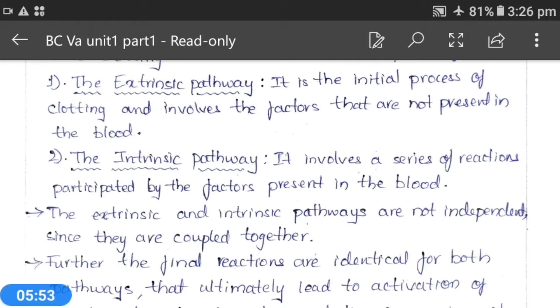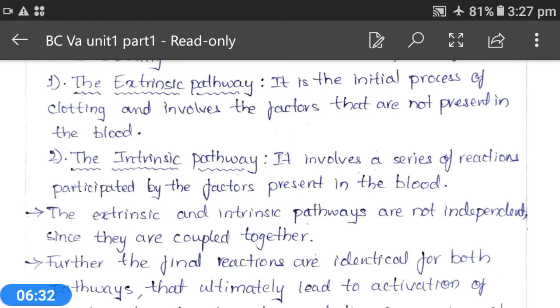If you have listened to the earlier class on components of blood, we discussed plasma, which contains plasma proteins like fibrinogen, and these are also clotting factors. Serum present in the blood also carries some clotting factors, and some plasma proteins are clotting factors.